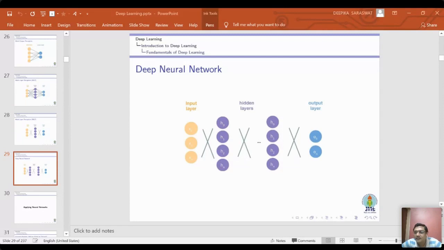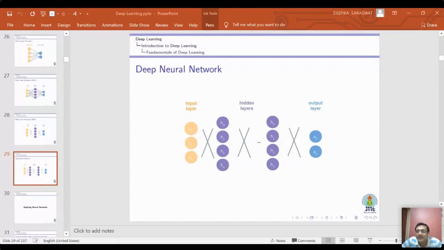Sir, one more query from Shreyansh Kothari. What is bias? I am not able to see the queries. Is there any other process to see the queries? No, sir, only in the chat box. Okay. Sir, what was the query?